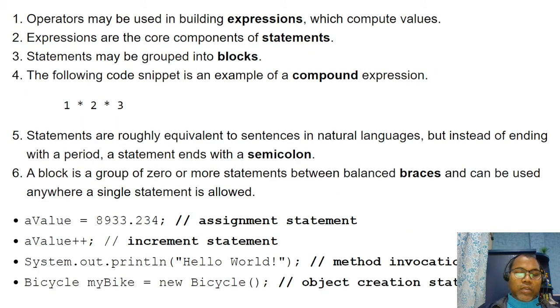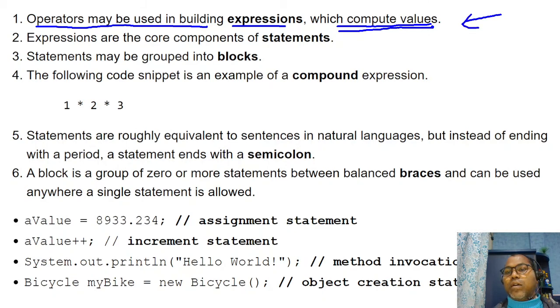That is, in summary, what we have learned until now. First, we learned that operators may be used to build expressions that compute a value. Note that expressions are the things where you compute some value and return some result. An expression is a core component of a statement.